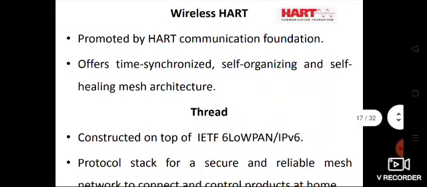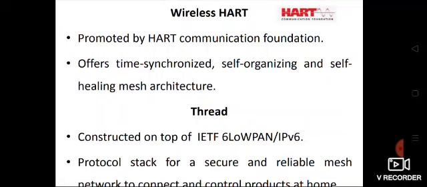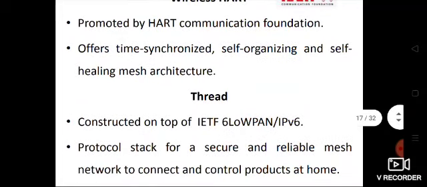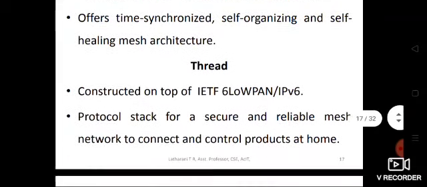So WirelessHART offers time synchronized, self-organizing and self-healing. Self-healing means if anything goes wrong in the network, it will heal itself. If in the mesh, some of the nodes in a path are not available, it takes the alternate path. So that is self-healing.